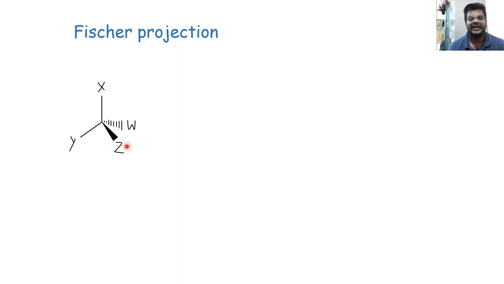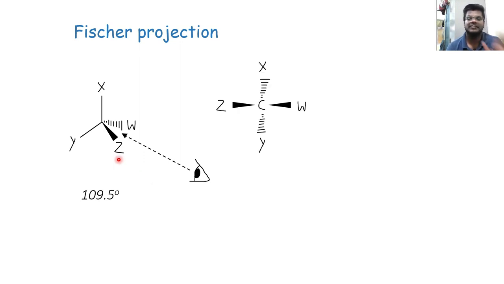So as I said, it is a tetrahedral geometry. What is the angle of tetrahedral geometry? It is 109.5 degrees, right? Now suppose I tell you to watch the same structure from this angle here. If you observe this structure from this angle, how would you imagine the position of atoms? You may feel free to pause the video and answer. Okay, so Z will come to the left, W will come to the right, X and Y would go up and down.